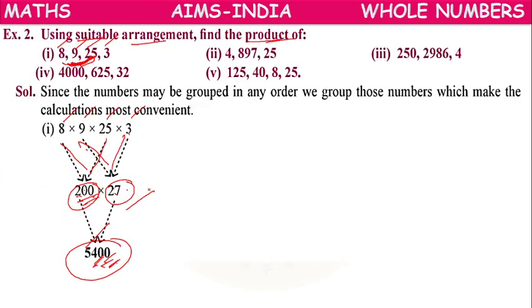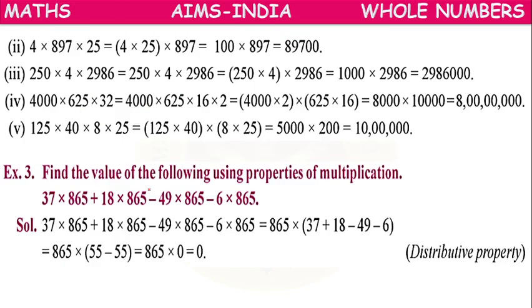So this is the simple way of multiplication. Now the second one: 4, 8, 97, 25. Here 4 is an even number and 25 is a number having 5 in the units place.